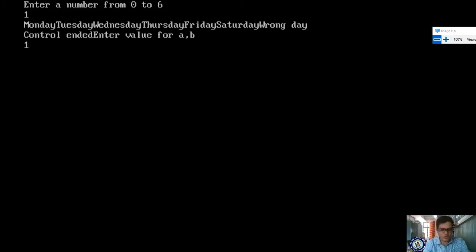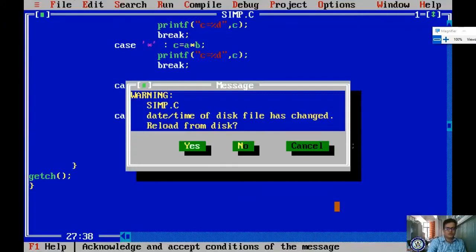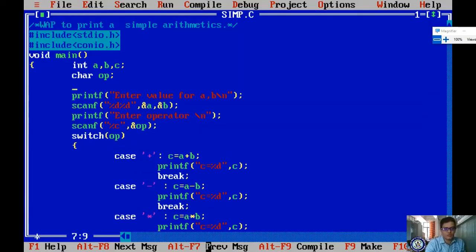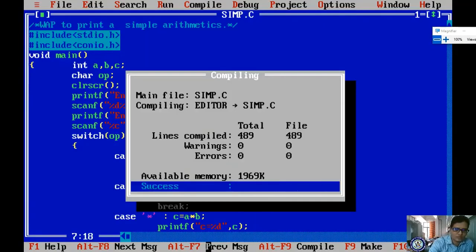Now it is asking for the A and B values. I'm entering 10 and 20. Afterwards it will ask to enter the operator. It is showing wrong operator as placed. Why is it happening? Here it is for a character. Let me take ampersand op. After the declaration of variables, what do we have to do? Clear screen, right? And save it, compile it, run it.